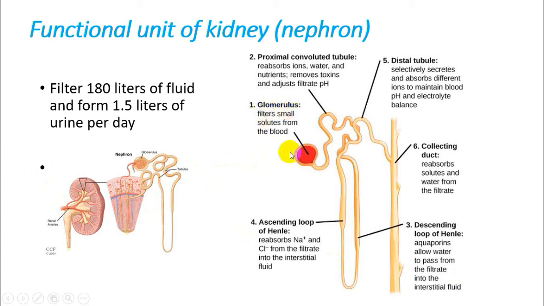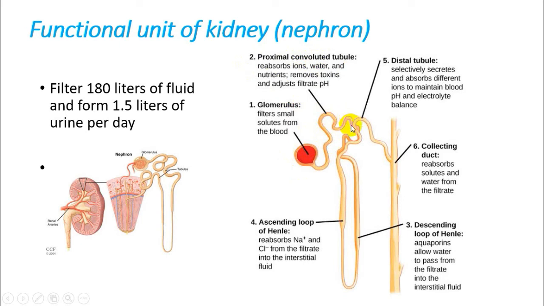So the first structure that we can see in the nephron is the glomerulus, which functions as a blood filter. It filters the small soluble things or small solids from the blood, then sends them to the proximal convoluted tubules, which reabsorb ions, water and nutrients and remove toxic materials.